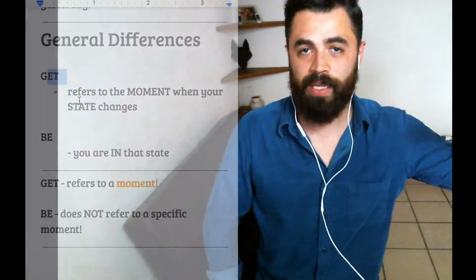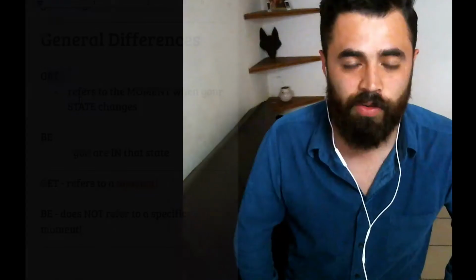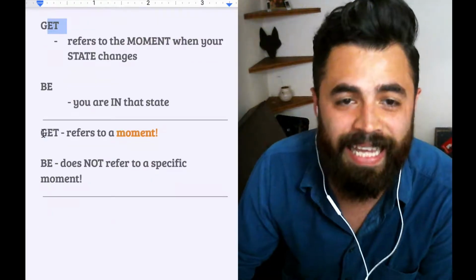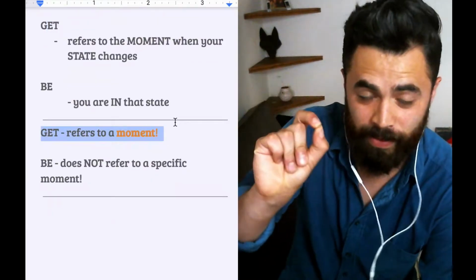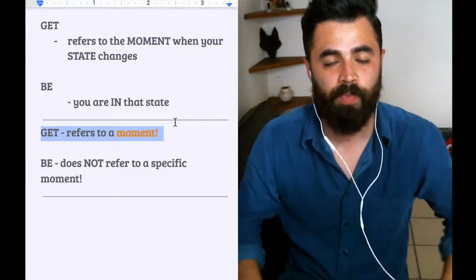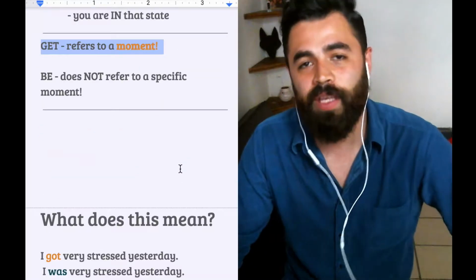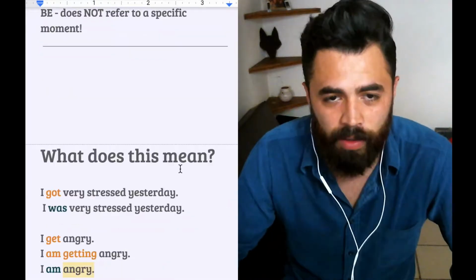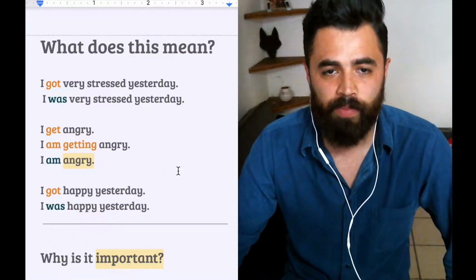So one more time, the example. You are happy, you're okay, and then your friend punches you in the stomach. You get angry. Now you are angry. Okay, so the main difference is this, and I'm going to put it here again. Get refers to a moment. Be does not refer to a specific moment. What does that mean? We're going to look at these examples one more time, and I'm going to explain what I mean by this. Let's look at the differences between these sentences.